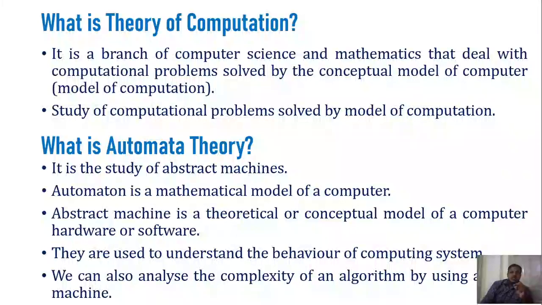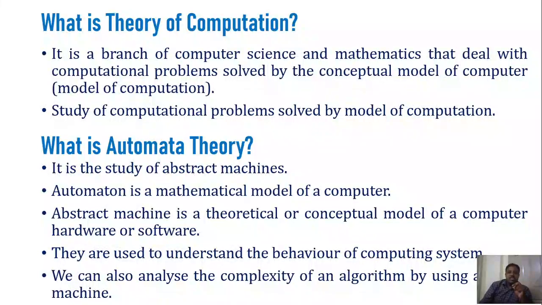Okay, so the other title we have here is formal languages and automata theory. We could say that automata theory is the study of abstract machines. So what is an abstract machine? Simply, it is a model of computation. An abstract machine is nothing but a theoretical or conceptual model of a computer.